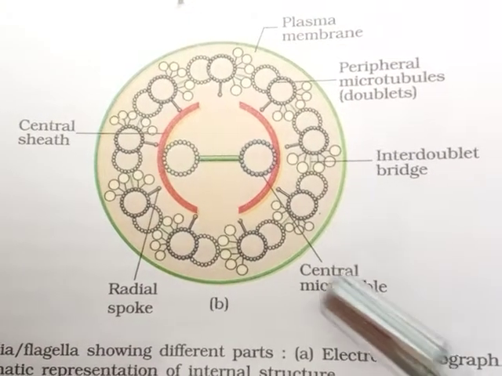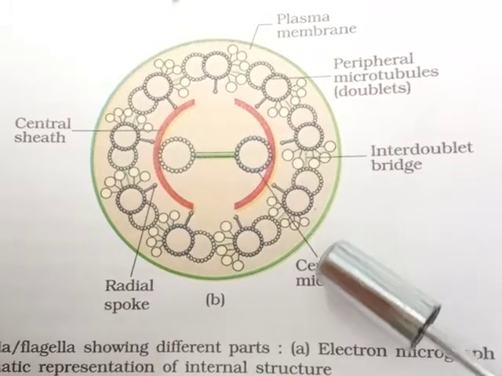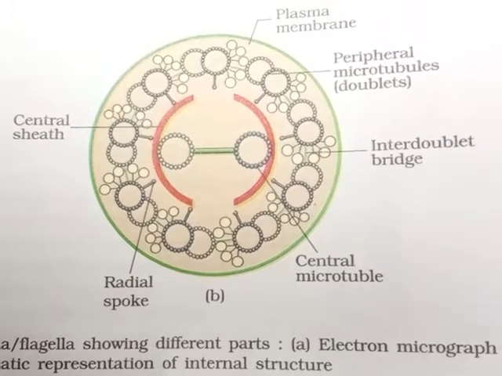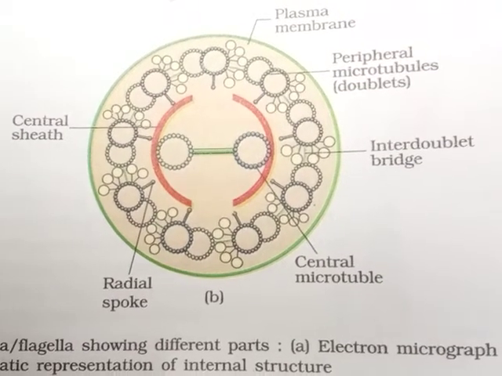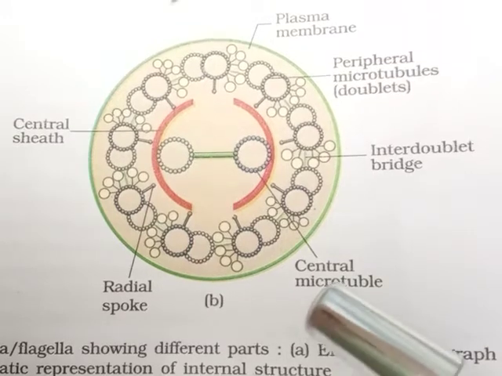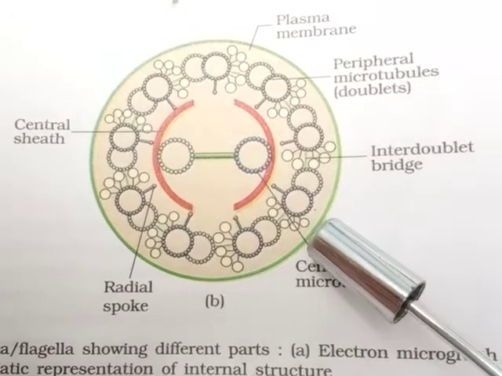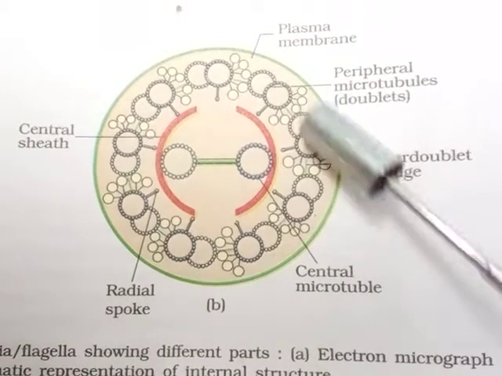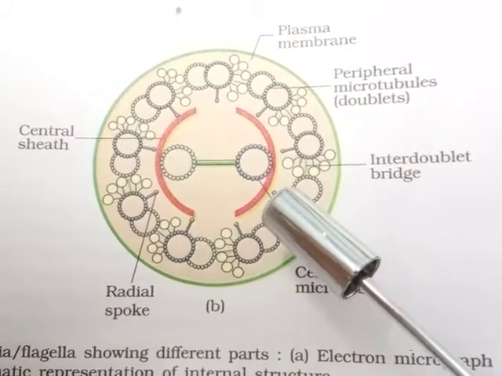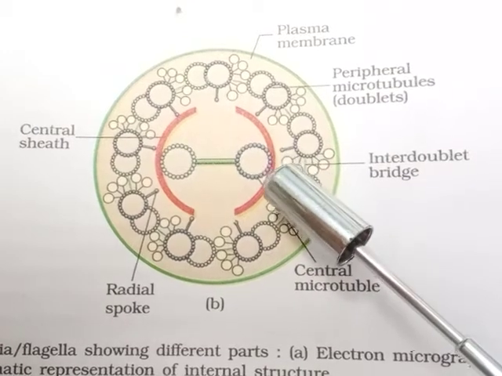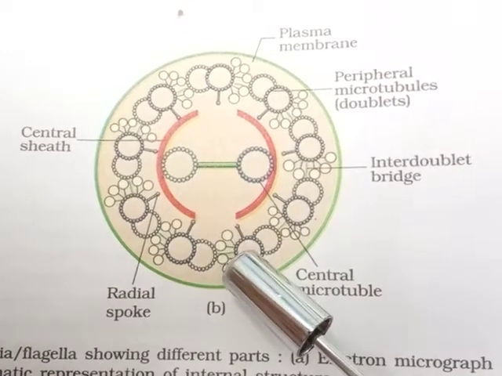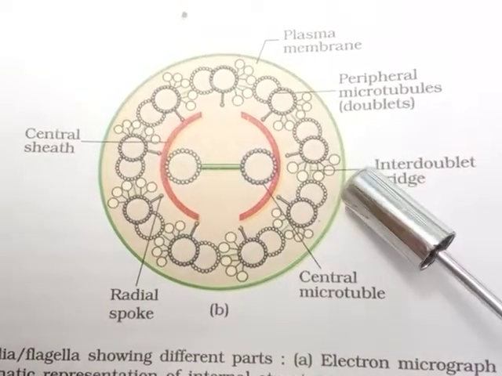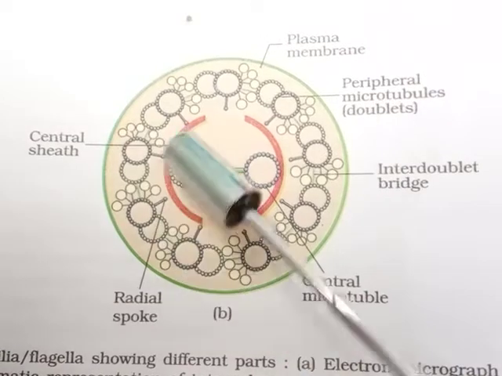Here we can observe the electron microscopic view of the internal structure of the cilium or the flagellum, which shows that they are covered with a plasma membrane and their core is called the axoneme. It possesses a number of microtubules running parallel to the long axis.